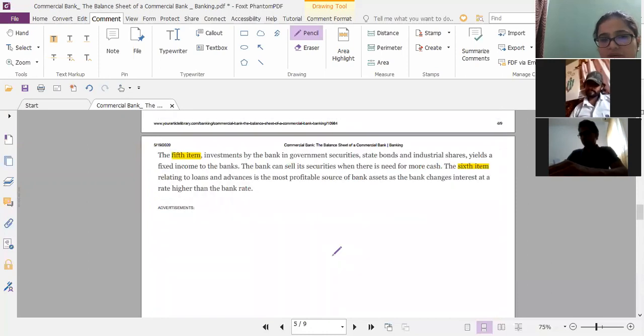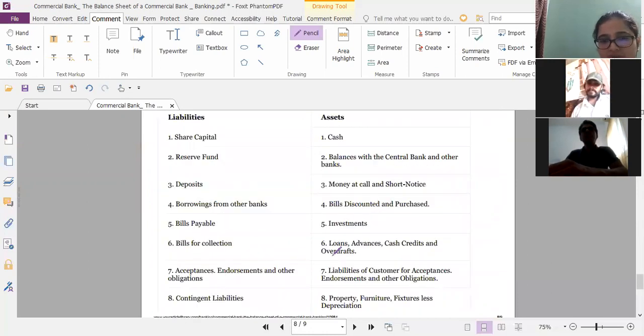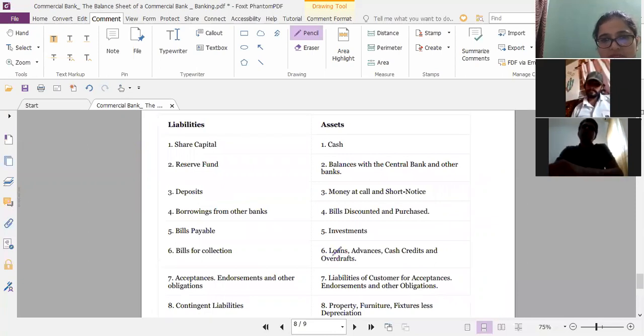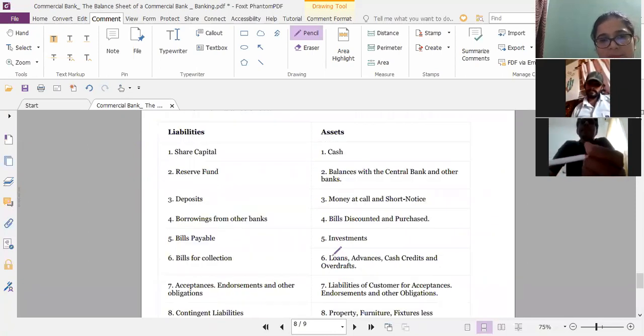There's one more table here, that is a bit confusing. This one you can refer to. This is a very simple one.